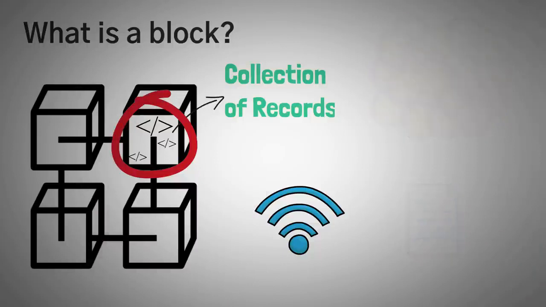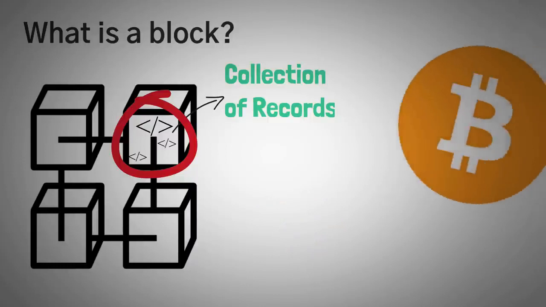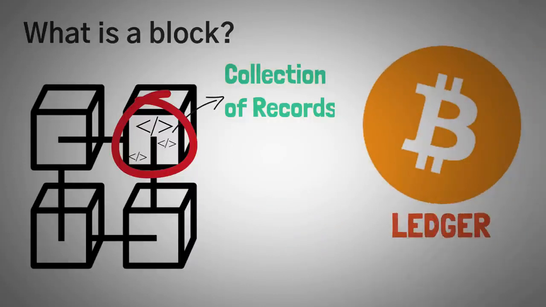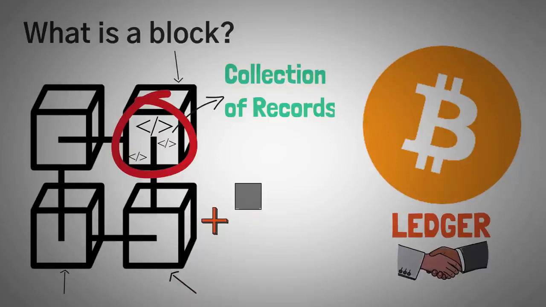To explain what a blockchain is, I'm going to stick with a record of transactions, like in Bitcoin. Specifically, we call this record a ledger because it is a record of value exchanging hands. Now, one thing you need to know is that blocks do have limits, and they can only have so many transactions in them, so we have to keep adding more blocks.